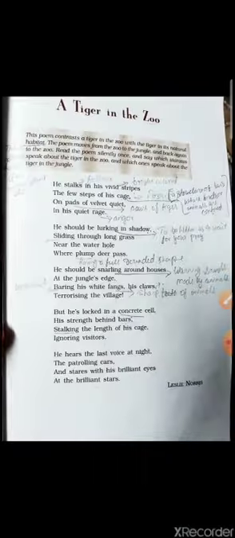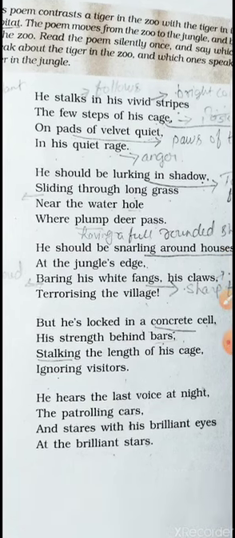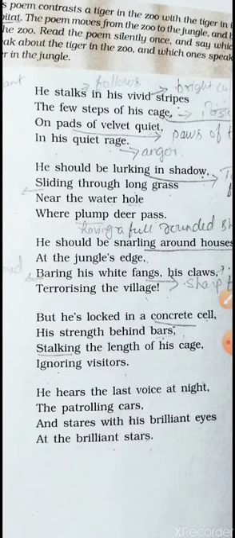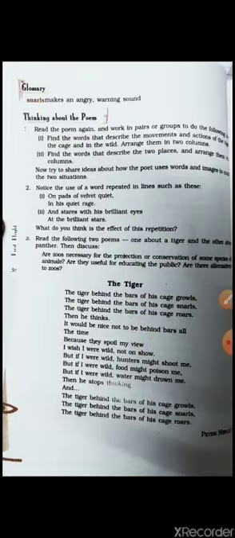As you can see in the poem, the first stanza describes the tiger when he is in the cage. The second is talking about when he should be in the wild or in the forest. The third is also when he should be in the forest. The fourth is when he is in the zoo in the cage. The fifth is also the same. So the first, fourth and fifth stanzas tell you about the movements of the tiger in the cage, and the second and third stanzas tell you about the movements and actions of the tiger when he is in the wild,